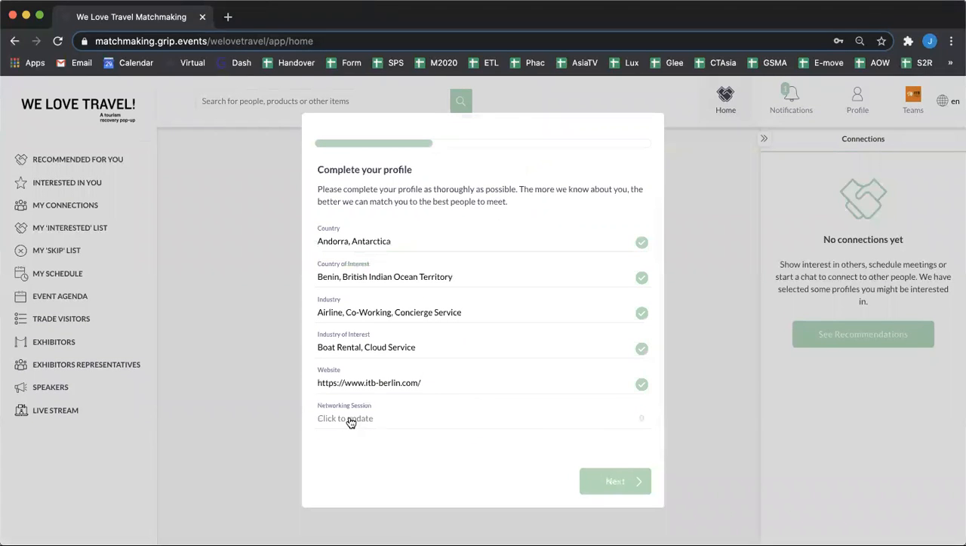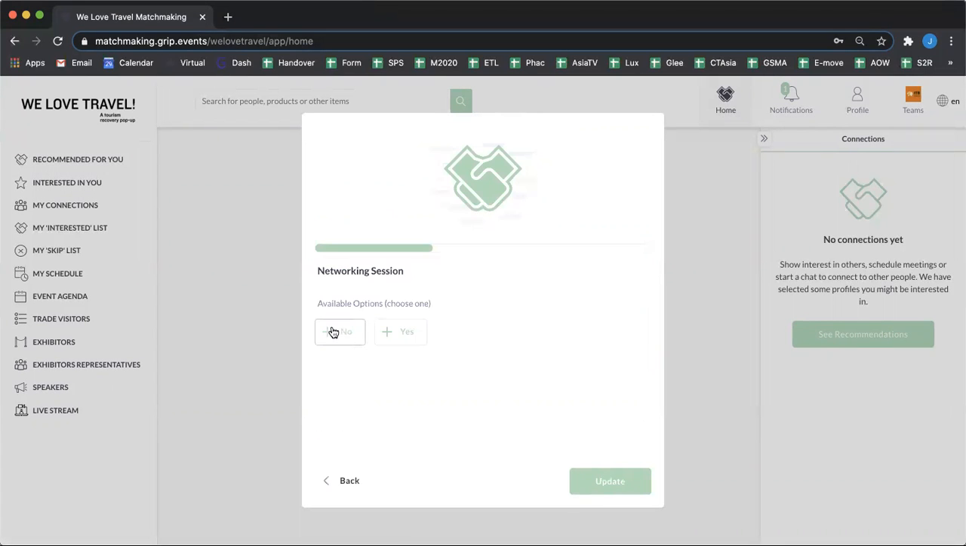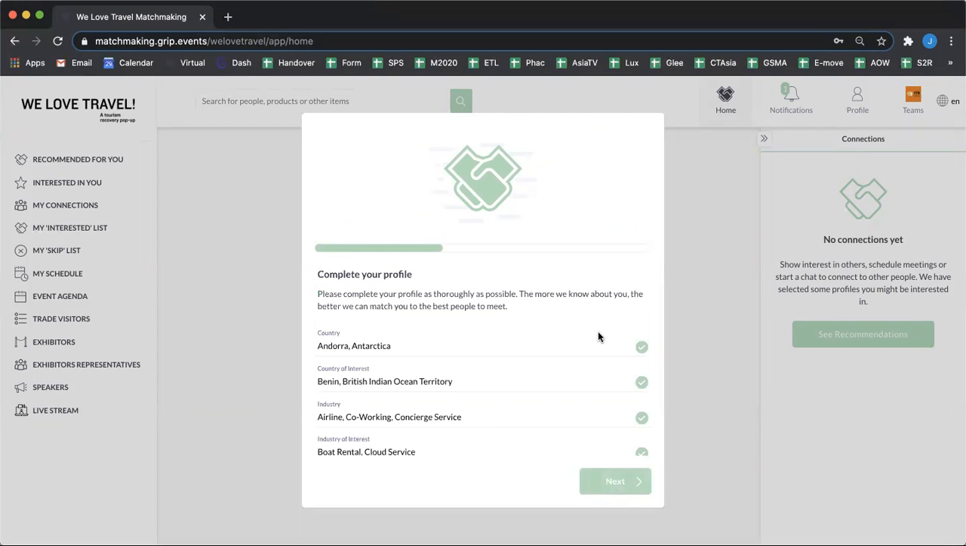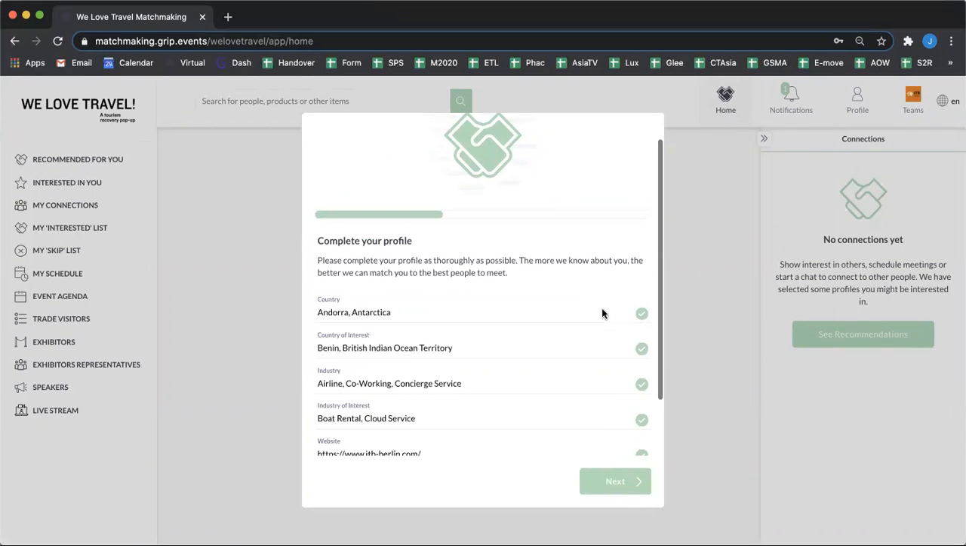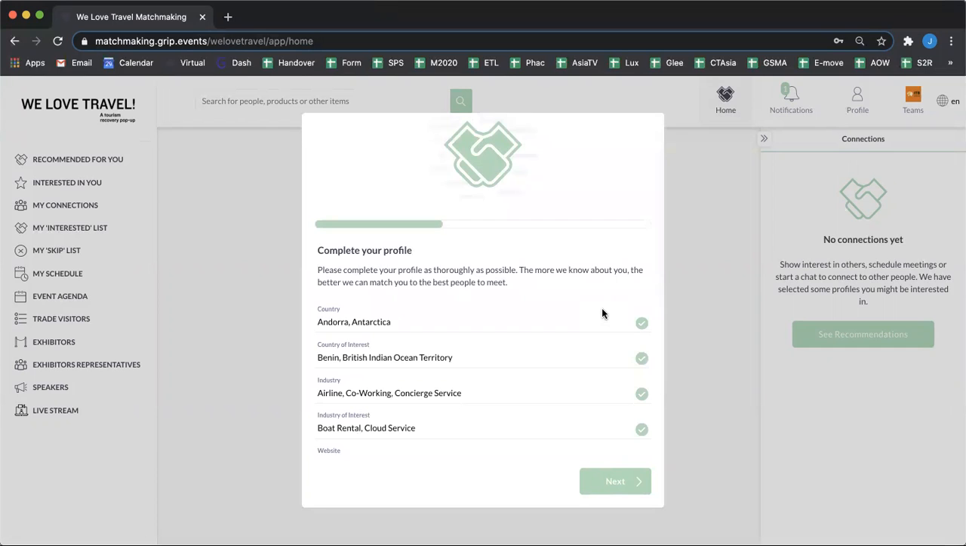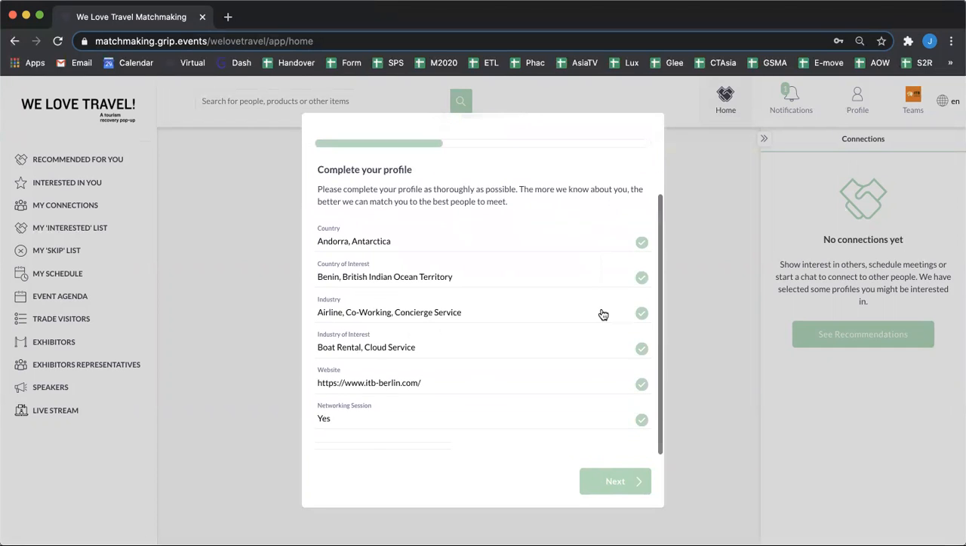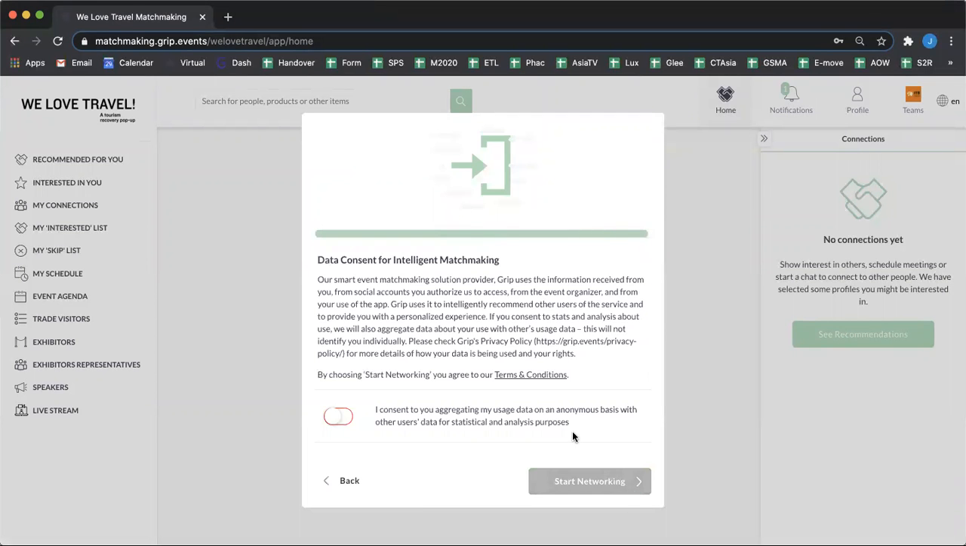Finally, here we've got networking session. Here I can choose whether I'll be available for the networking sessions. These could vary slightly depending on the different type of user that is entering the platform. So if you are a trade visitor, you may have a slightly different experience to myself. I'm having here, I am an exhibitor representative. I can then click next.